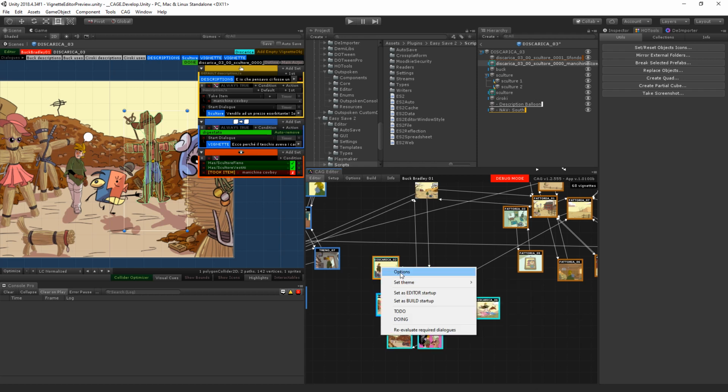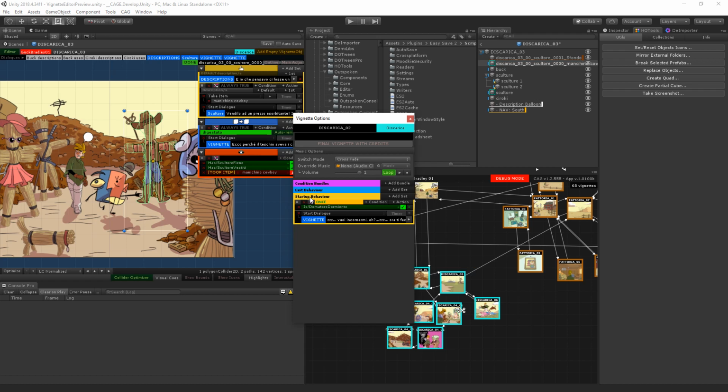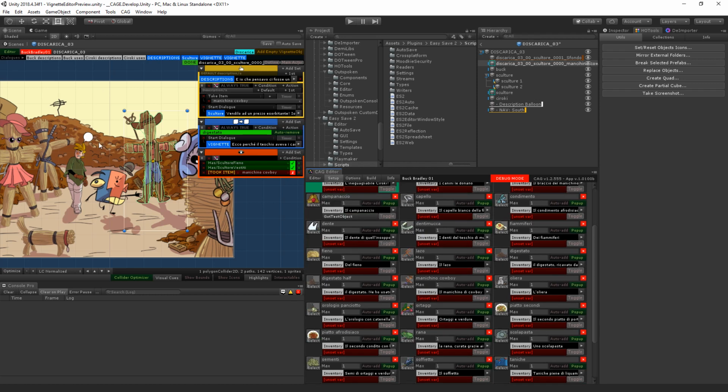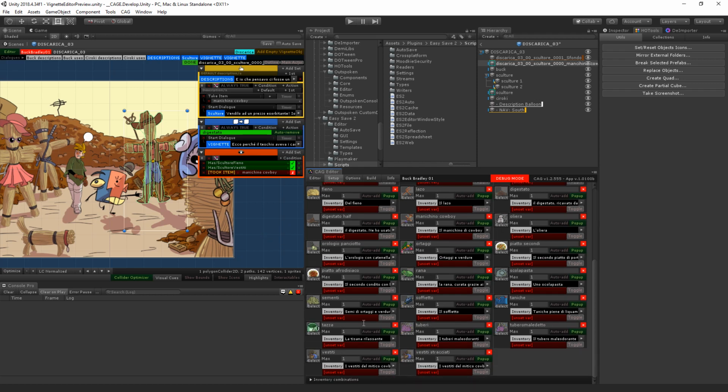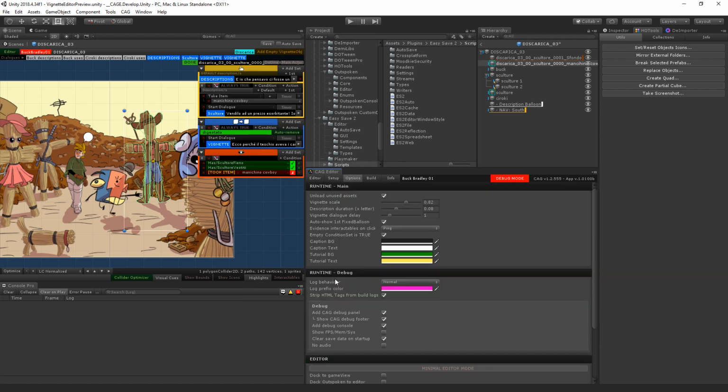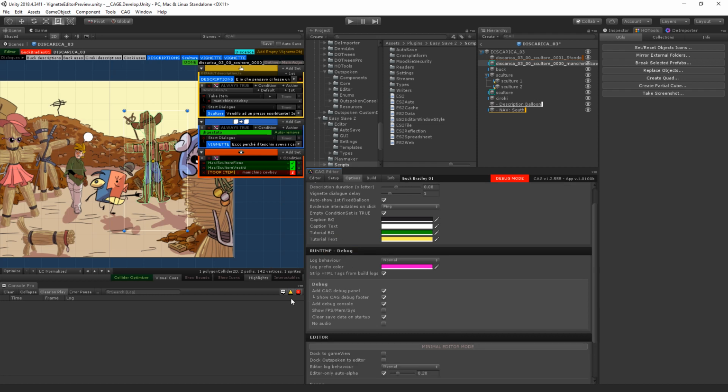Also, I'd like to note that every vignette can have specific options that happen when the vignette is entered or exited. For example, here, the first time that you enter the vignette, if this variable is found true, we start this dialogue. Then obviously we have inventory items, where we can also assign variables. We don't do it in this game, but we did it with others. We assign variables to every inventory item so that the dialogue editor itself can know if that item has been taken or not automatically, and then show different dialogues depending on that. Then we have obviously inventory combinations. Other options that are more general, debug options.